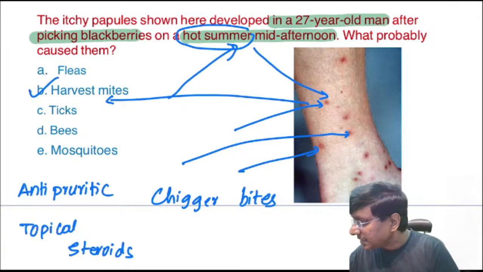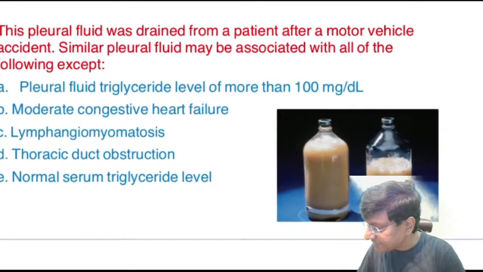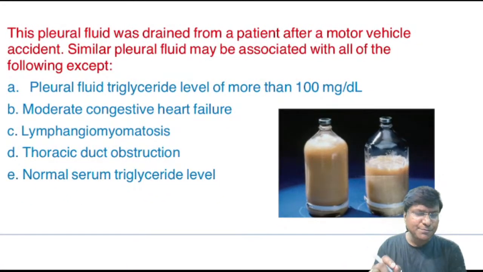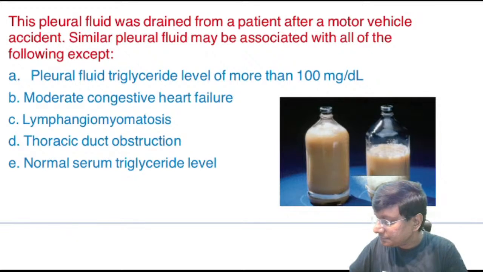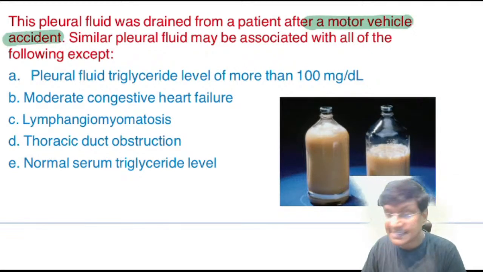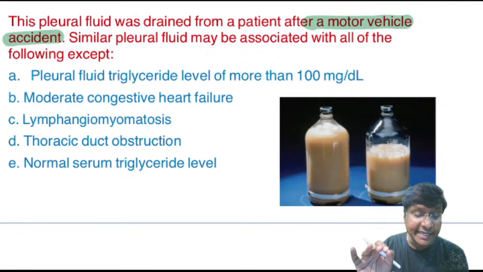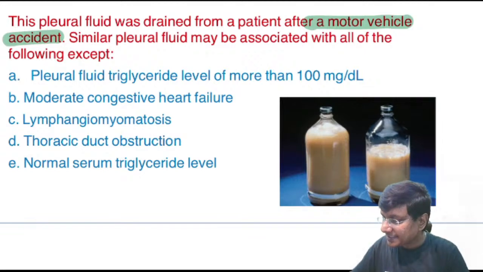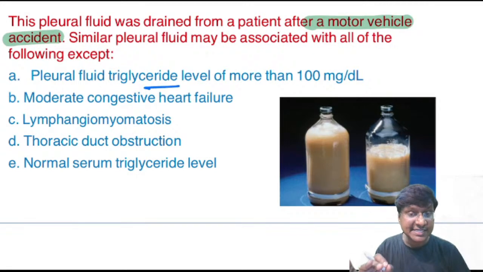Right, now the last question, which was asked in the recent NEET PG exam. This pleural fluid was drained from a patient after a motor vehicle accident. Similar pleural fluid may be associated with all of the following conditions except: pleural fluid triglyceride level of more than 100 milligrams per deciliter, moderate congestive heart failure, lymphangiomyomatosis, thoracic duct obstruction, normal serum triglyceride levels. The question asked is except.